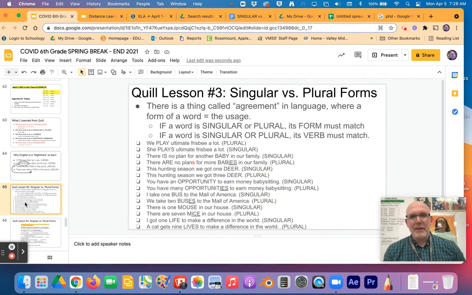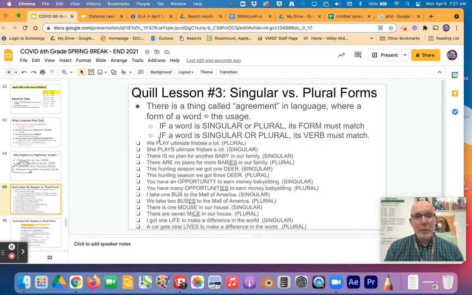So here's our thing: we're going to try to work on some singular versus plural forms. You have to be thinking about what's the right form. You don't have to have it mastered, but you got to be thinking of like, am I doing it right? So for instance, there's a thing called agreement in language where a form of the word, however you spell it, whichever version of it, equals how you're using it, okay? So if it's singular or plural, its form must match. And if it's singular or plural, the verb you use with it must match.